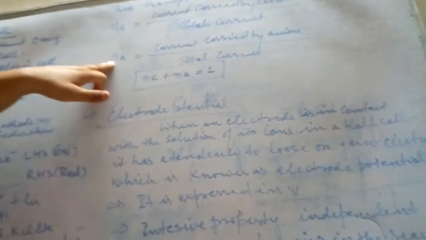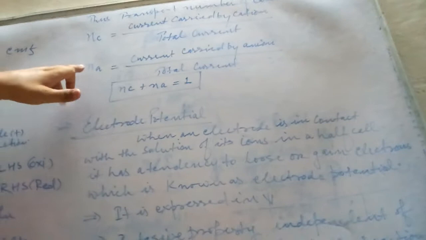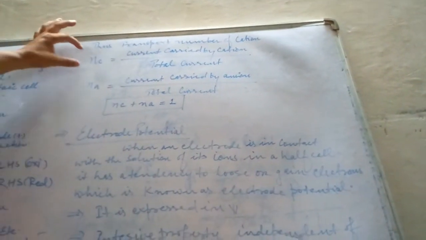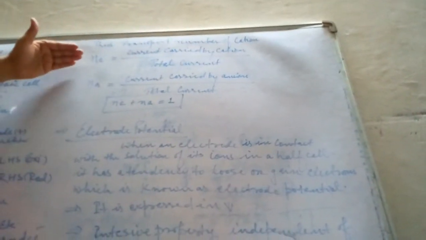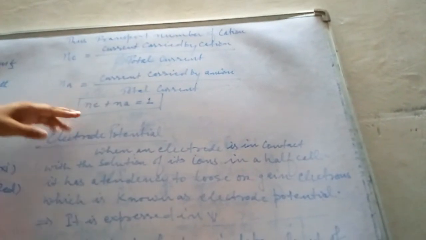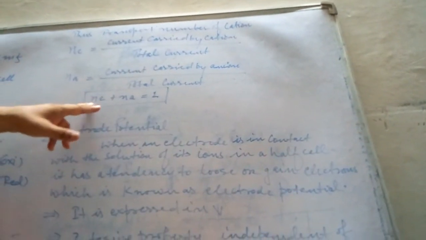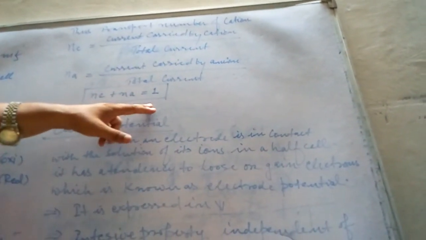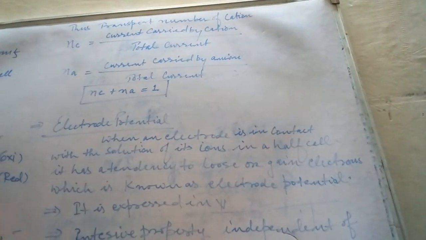In the same fashion, the transport number of anion, small n a, is equal to the current carried by the anion upon the total current. So n c and n a are the transport numbers of cations and anions, and the sum of the transport numbers of cation and anion is always 1. Children, you go through this formula: n c plus n a is equal to 1. Have you all gone through it?